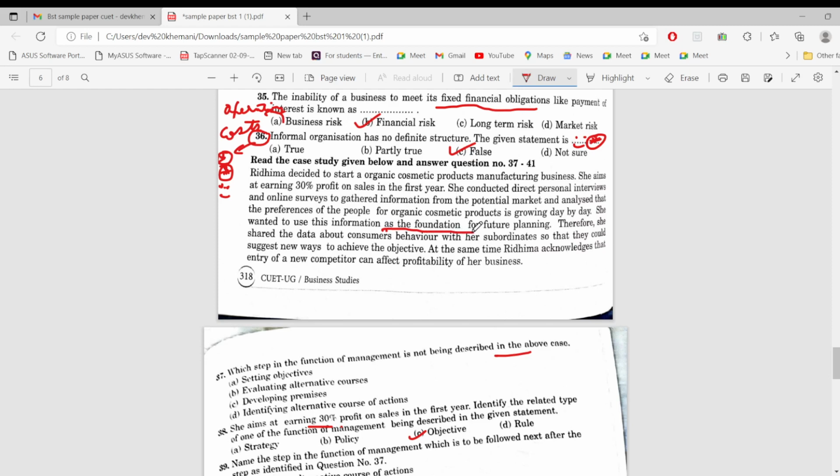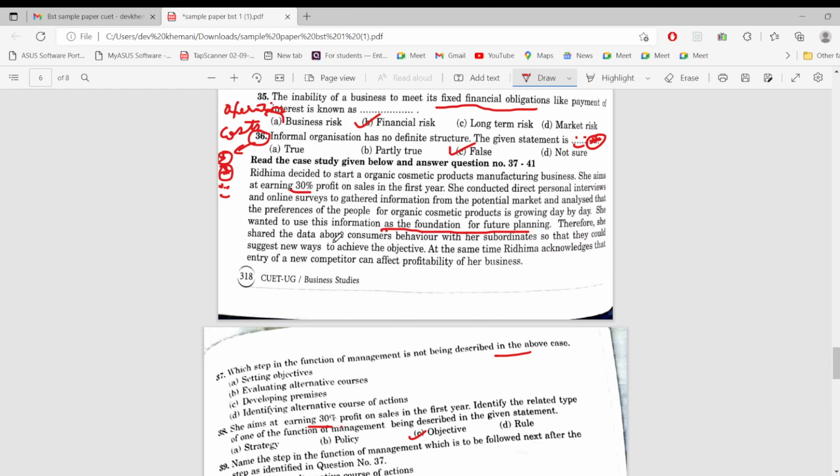Okay. This is an important point. Therefore, she shared the data about consumers' behavior with her subordinates so that they could suggest the new ways to achieve the objective. She acknowledged that the entry of a new competitor can affect profitability of the business. Which step in the function is not being described? So see, setting objectives is being described. Earning 30% profit is objective. Foundation for future planning is developing premises.